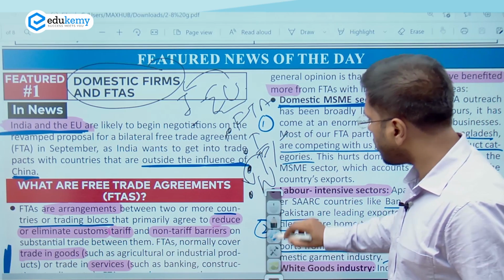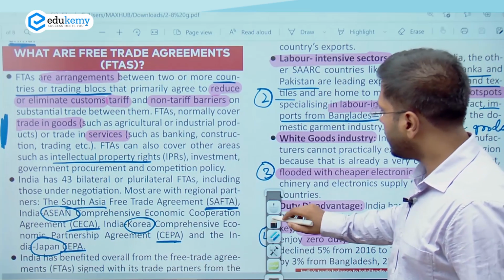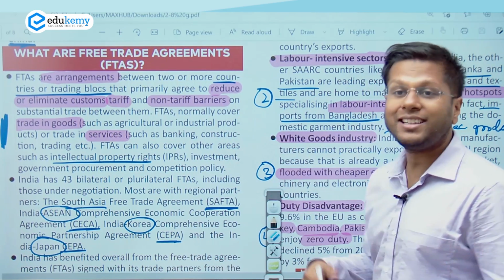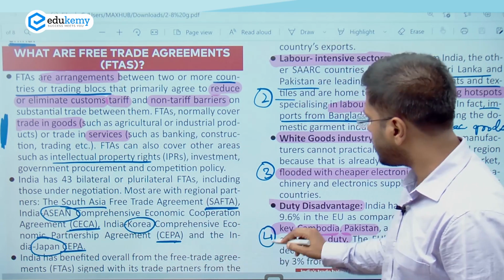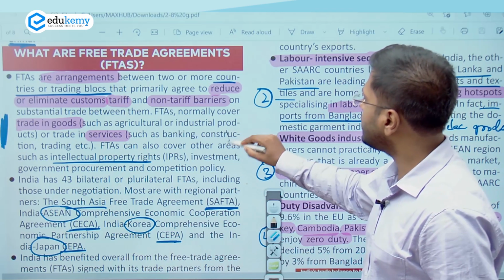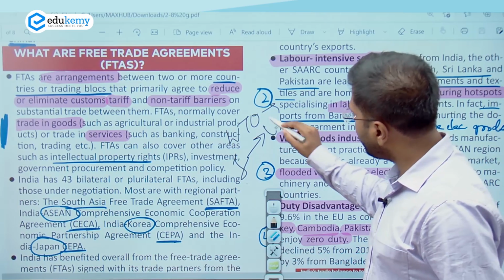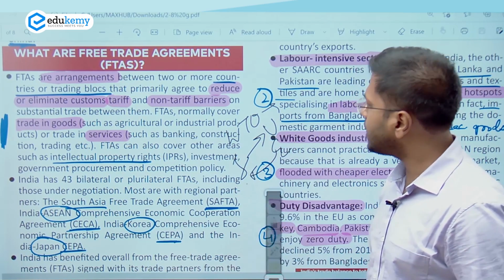So here, this is an important article related to economy. So first of all, we will understand free trade agreements. Now, the World Trade Organization tries to ensure that countries around the world indulge in trade. So there is not only domestic manufacturing and selling, the international manufacturing and selling also must happen. So India manufactures, sells to USA, European Union manufactures, sells to India. So this kind of interaction is promoted by WTO.